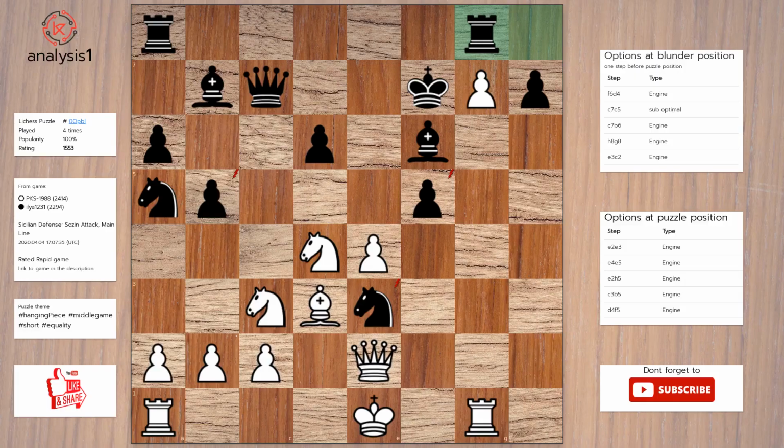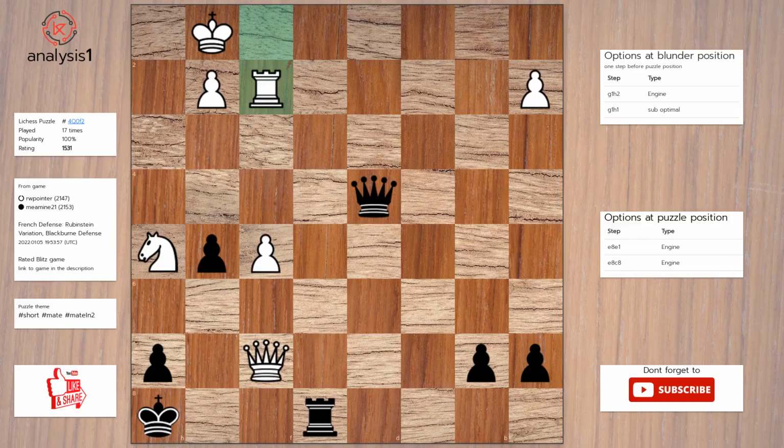Let's start. Let us look at threats in puzzle position. Knight takes pawn. Knight takes pawn. Pawn takes pawn. Knight takes pawn. Bishop takes pawn. Queen takes knight. Checks in this position are: bishop to c4, check. Queen to h5, check. Here is the solution to the puzzle. Queen takes knight. Bishop takes knight. Queen takes bishop. Let's continue.